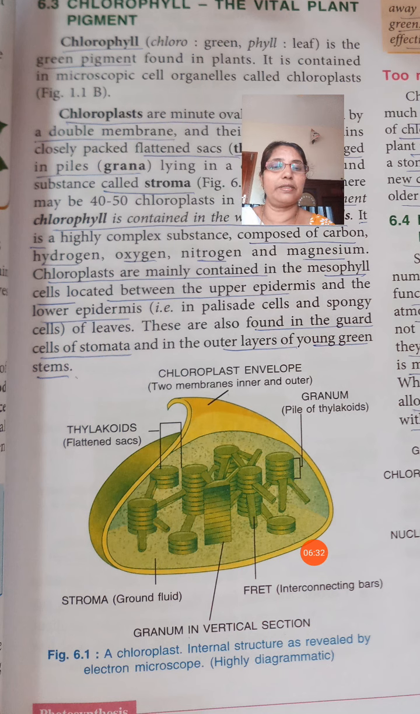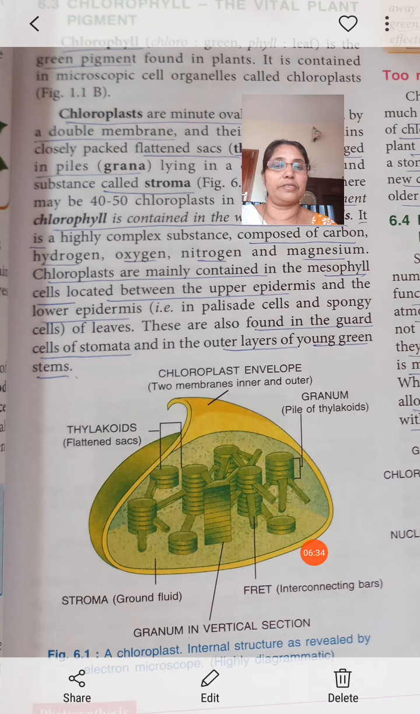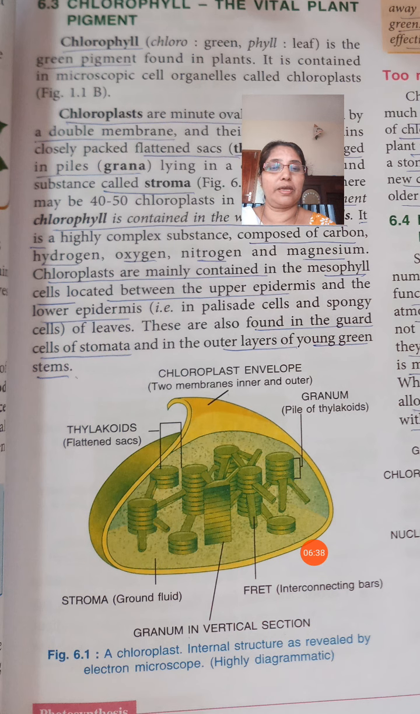Chloroplast has the thylakoid. Flattened sacs piled together are known as the granum. The interconnecting structures are known as the fret, and all this machinery is present in the stroma, the ground fluid.